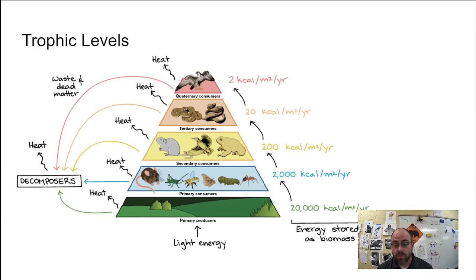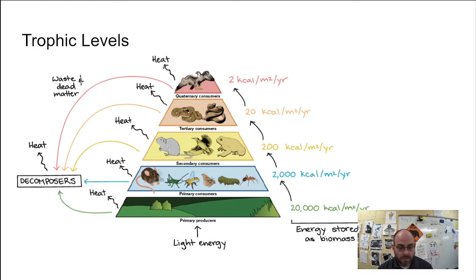See, look, that 20,000 for grass. It's going to spend 18,000 on doing grass things, and when the caterpillars and the mice eat it, it's going to have 2,000 calories worth of food, right? And then as you go up, 200, 20, 2, you get the idea. So you can't have a whole lot of hawks in this population because there's not a lot of calories for them, right? And so this shows that trophic level structure.